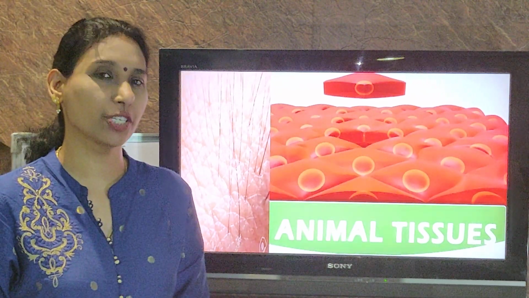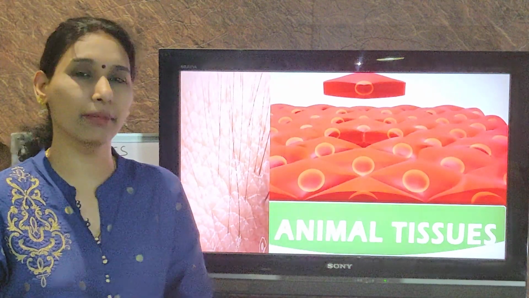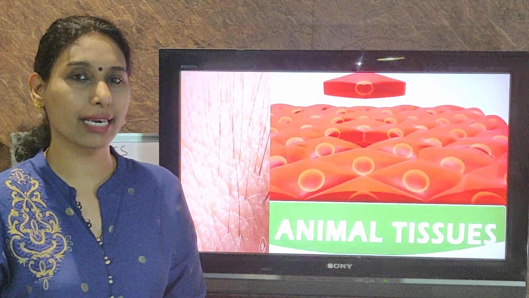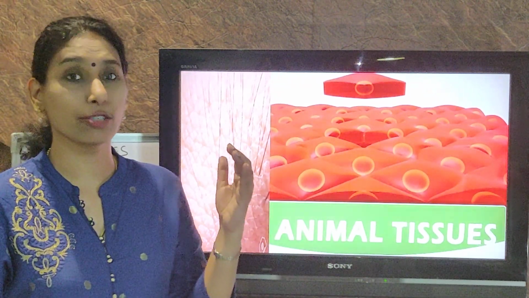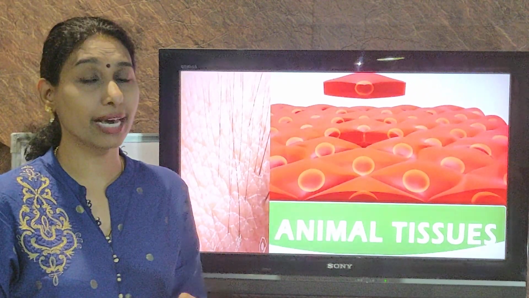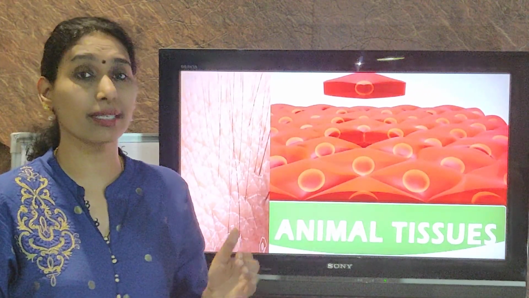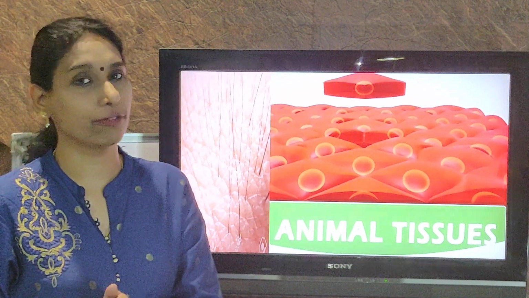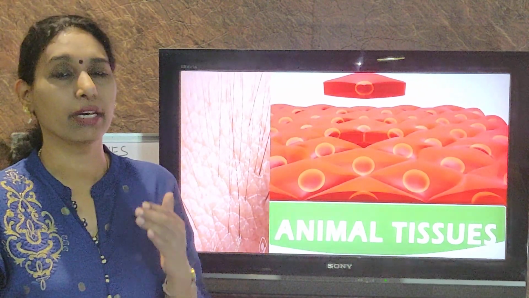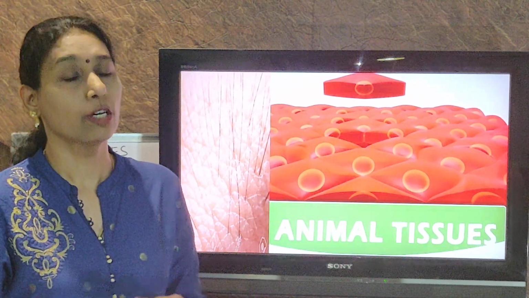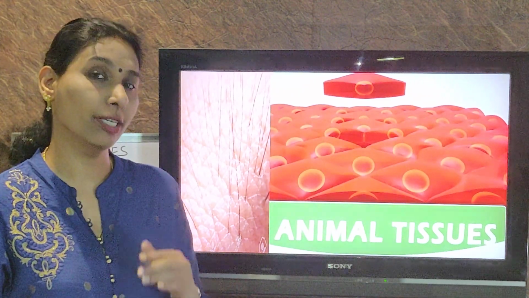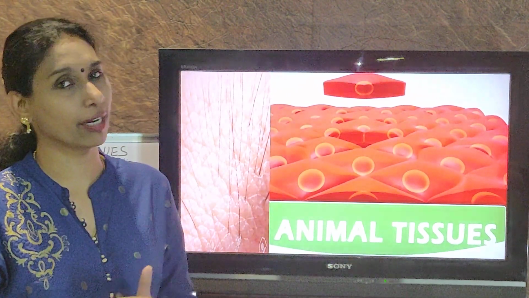If you ask a small child what's the difference between a plant and an animal, the child will definitely say that animals move but plants do not. That is evidence that the organization of plants is simple compared to that of animals. Animals have complicated organ systems. So today we are going to learn about the different types of animal tissues in our body.